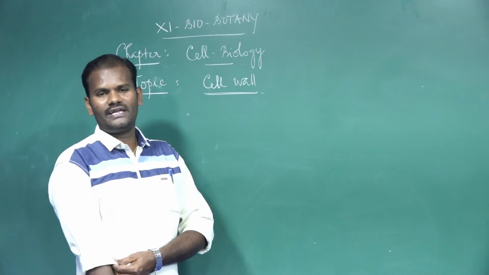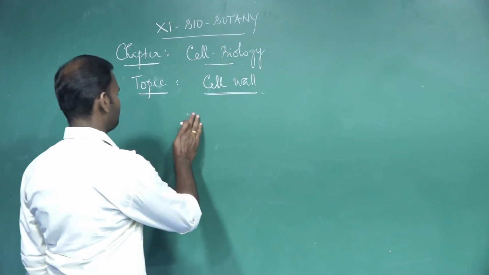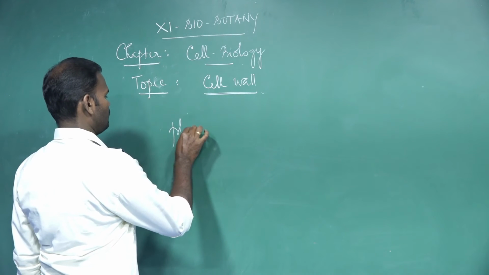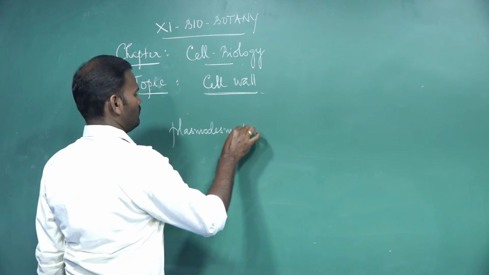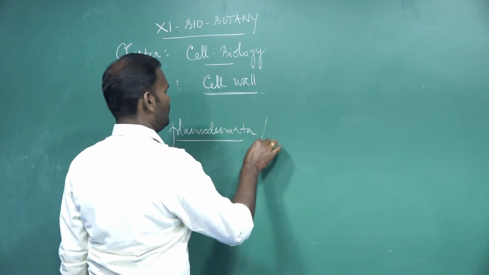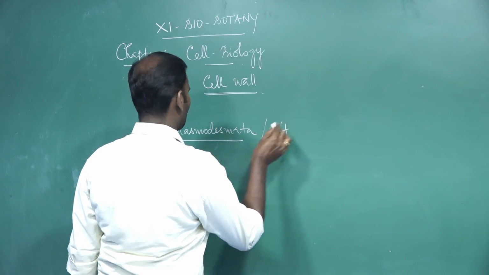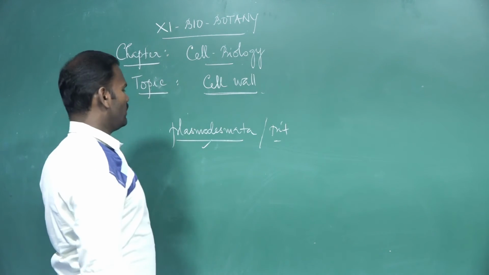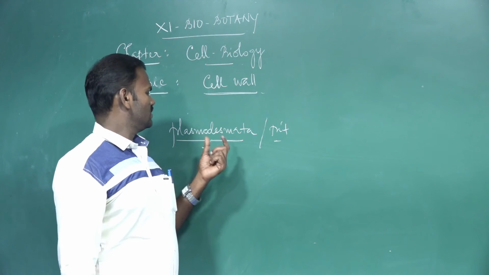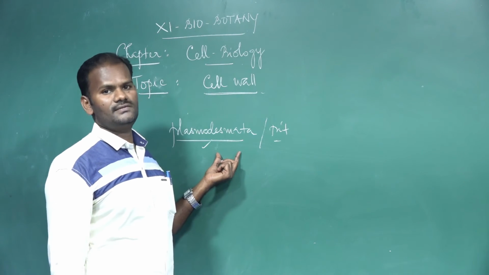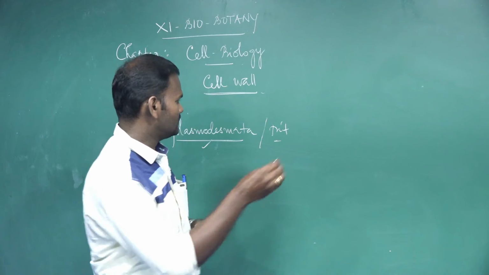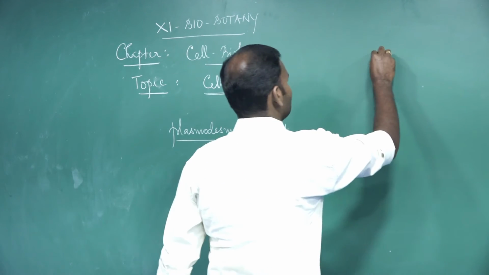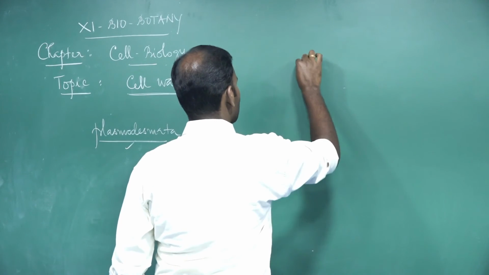Next, plasmodesmata and pits. Then pit. Plasmodesmata act as a channel between the protoplasm of two adjacent cells. See, this is the middle lamella.